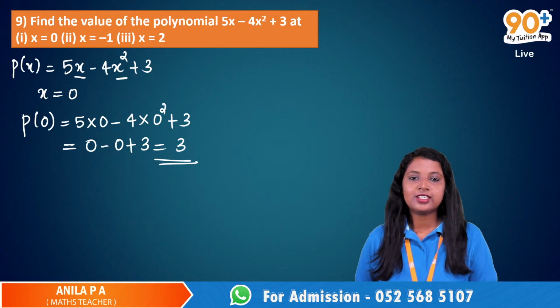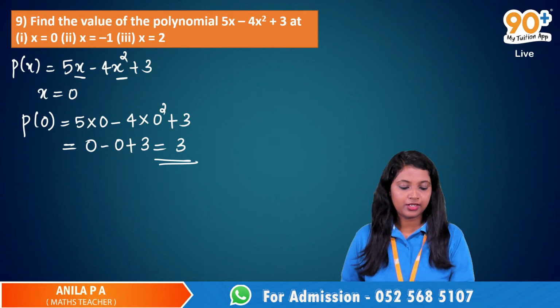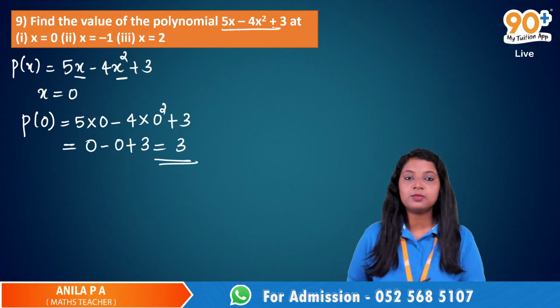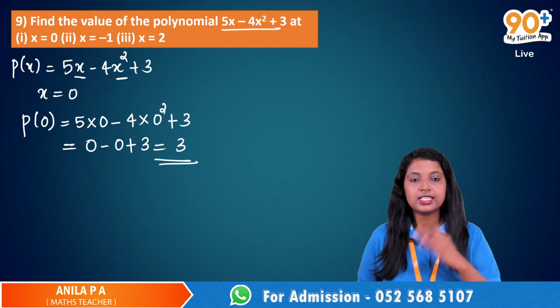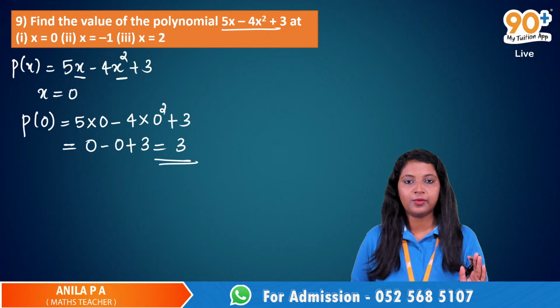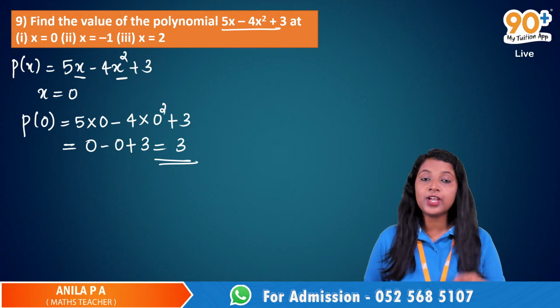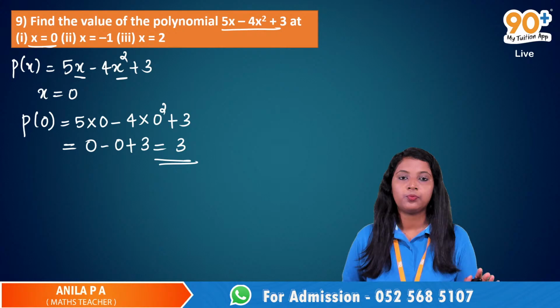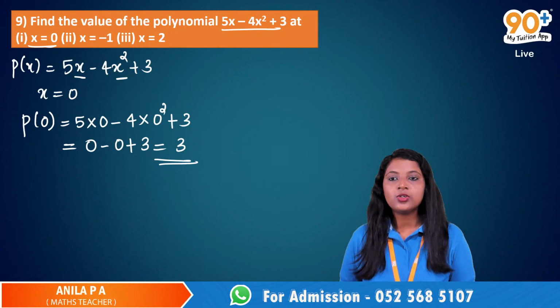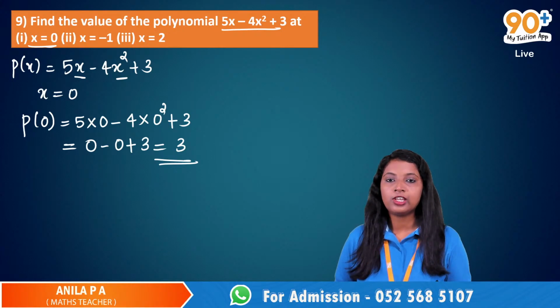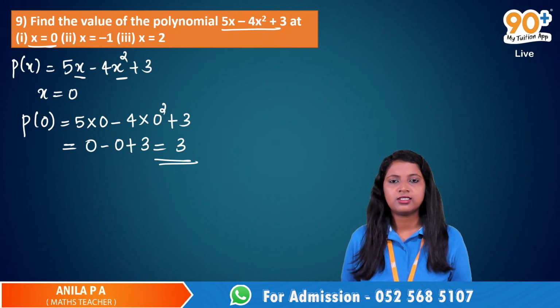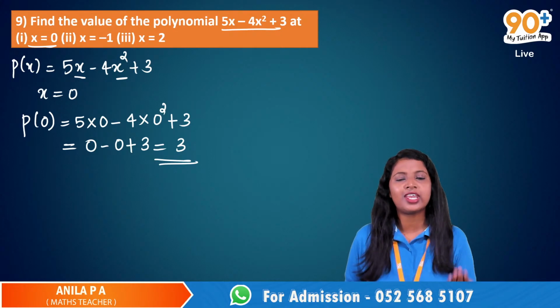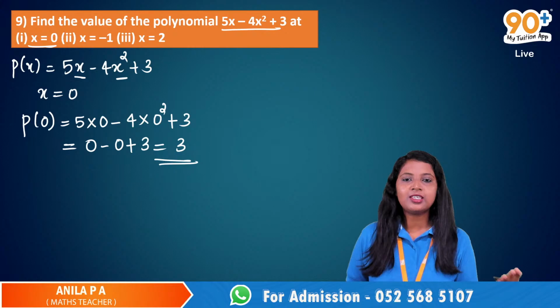Yeah. Okay, so we have a polynomial, Mehrab. We have a polynomial 5x minus 4x squared plus 3. It is already given. And we have to find the value of this polynomial at the point x is equal to 0. I'm just giving a name to this polynomial, say p of x. No need of giving such names, just to make it more clear.